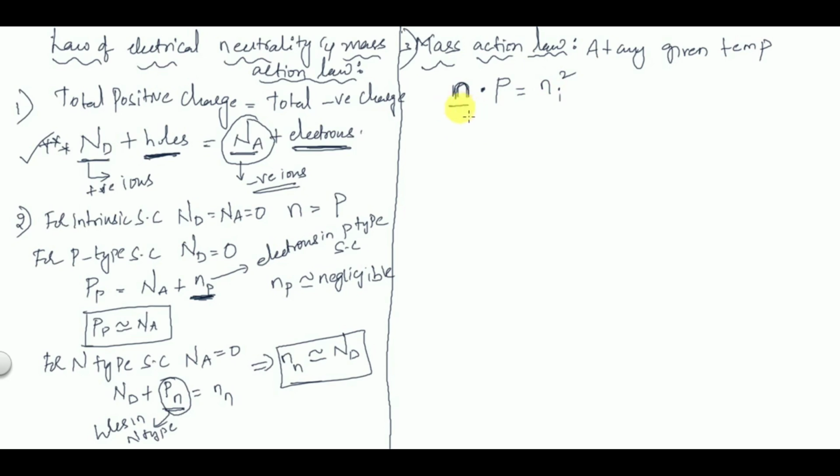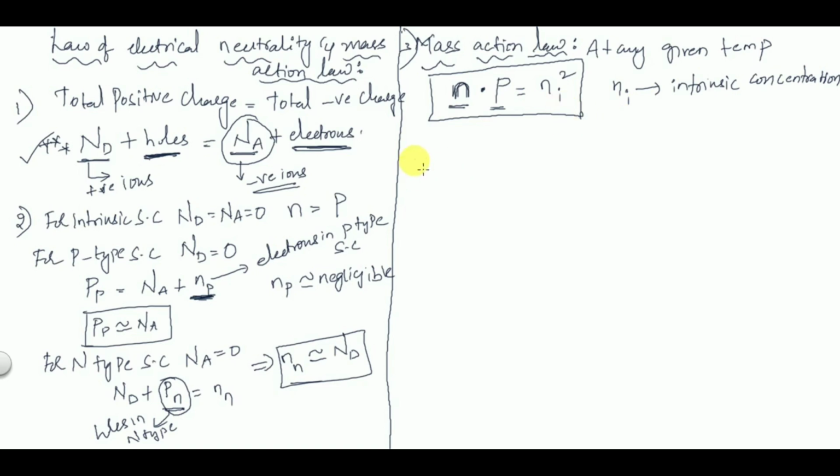The product of free electron concentration and hole concentration is constant at any given temperature in a semiconductor, and is given by Ni square. So this is the statement or mathematical representation of mass action law. So what is Ni? Ni is intrinsic concentration. Before adding doping, before adding impurities, whatever the concentration is there, that is called intrinsic concentration. That intrinsic concentration is represented by Ni.